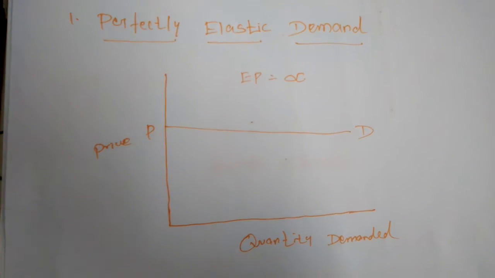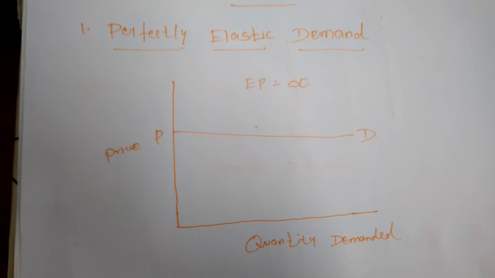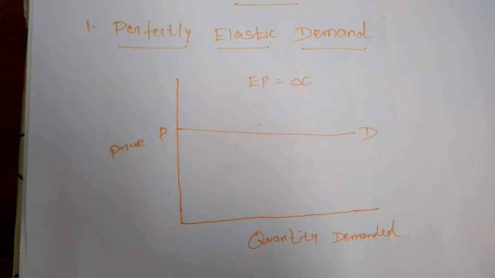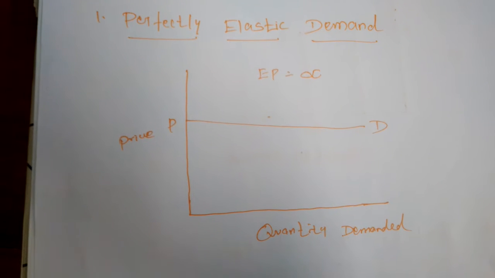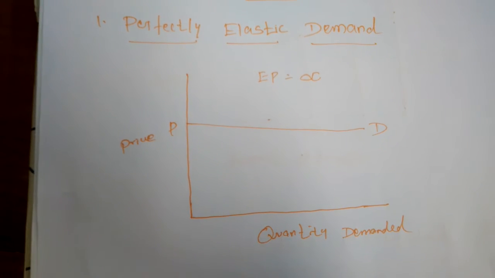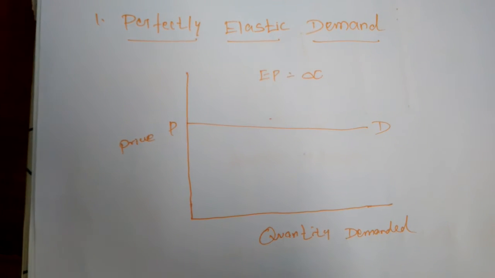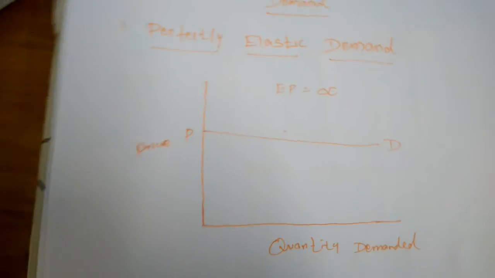It refers to the degree of responsiveness of demand to a change in the price of the commodity.